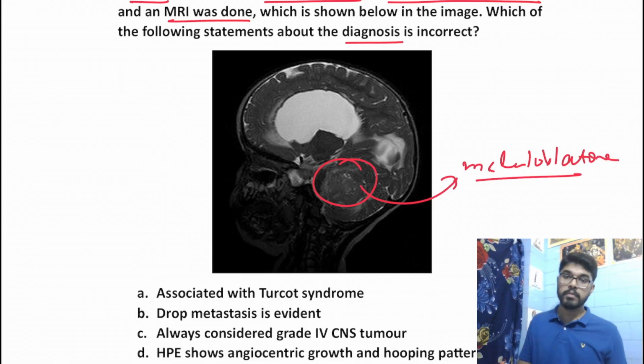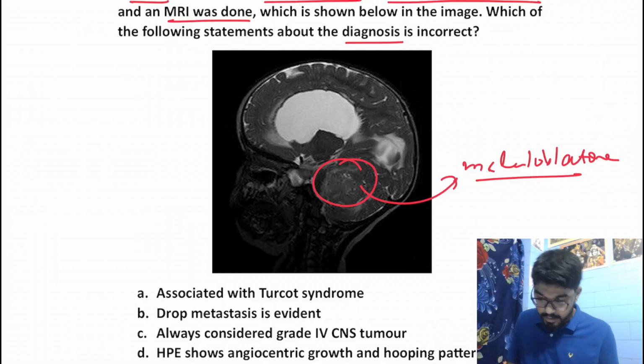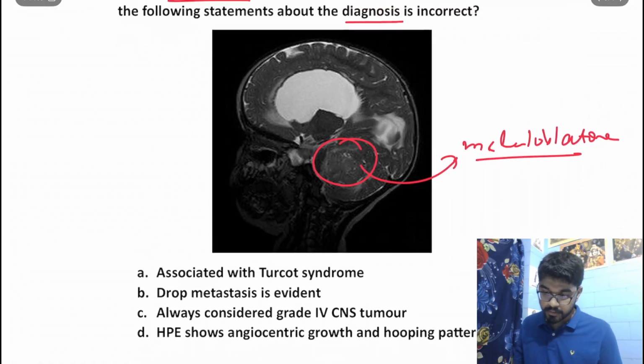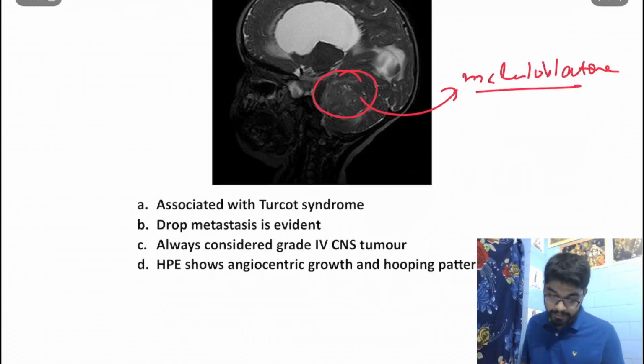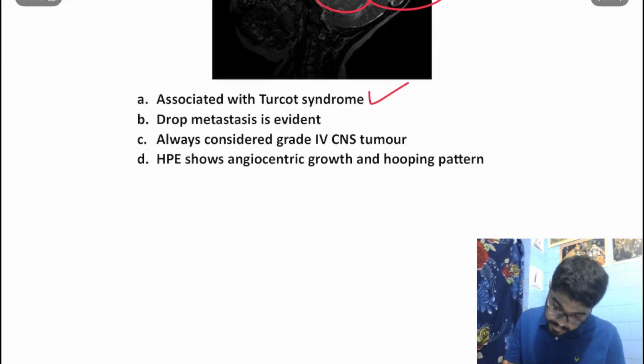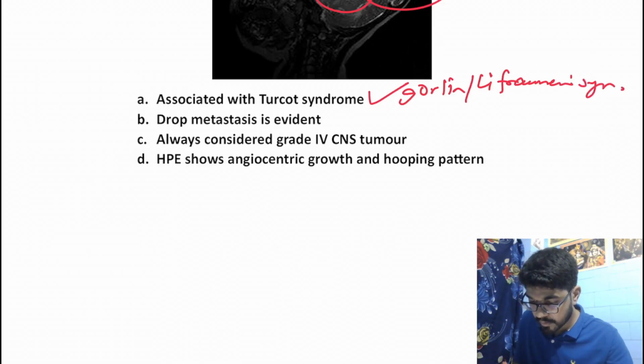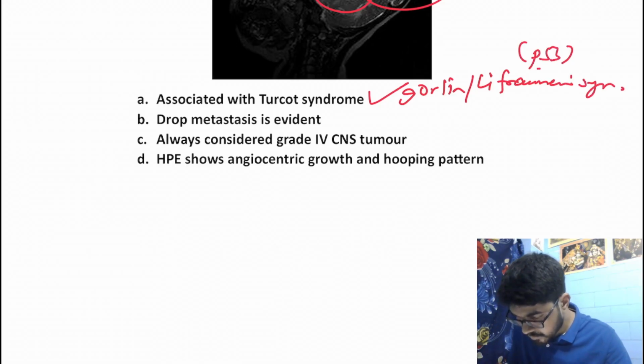Because medulloblastoma is the most common malignant CNS tumor in a child. Okay. Moving on to the options. Which of the following statements of the diagnosis is incorrect, right? Associated with Turcot syndrome, that's a true statement, right? Not only Turcot syndrome, it is also associated with Gorlin and Li-Fraumeni syndrome. Li-Fraumeni is associated with P53 mutation.